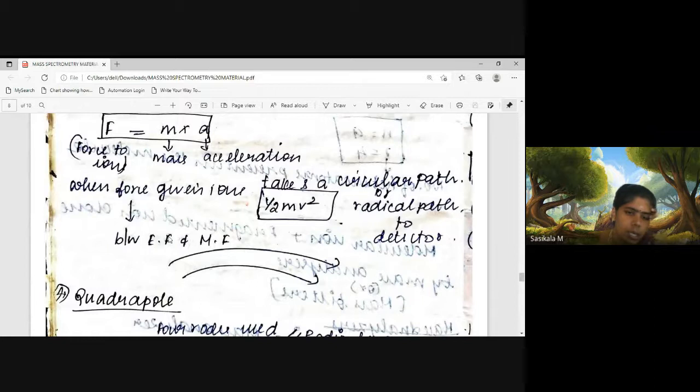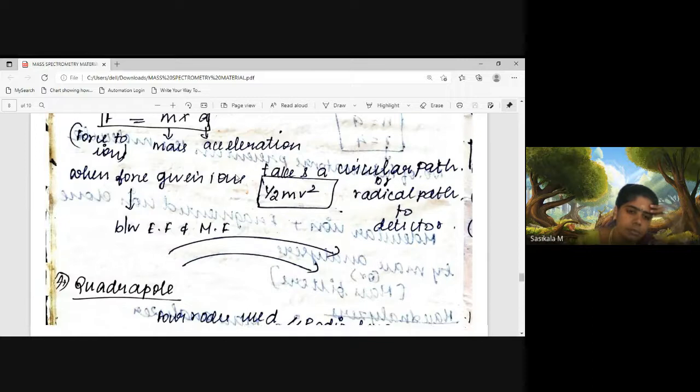So when the ions are kept in an electric field and a magnetic field, the ions will take a circular or radial path before going to the detector. From the ion source, it will take a circular path in both the electric field and magnetic field. So the movement will be given by half mv square.